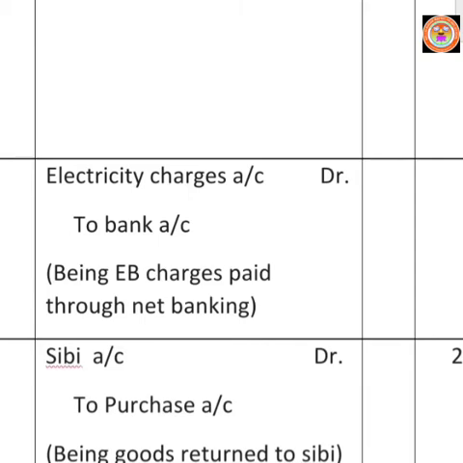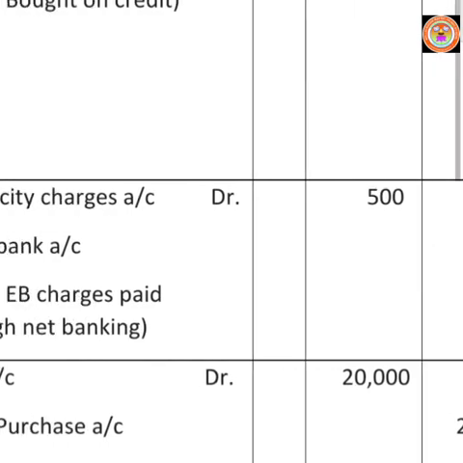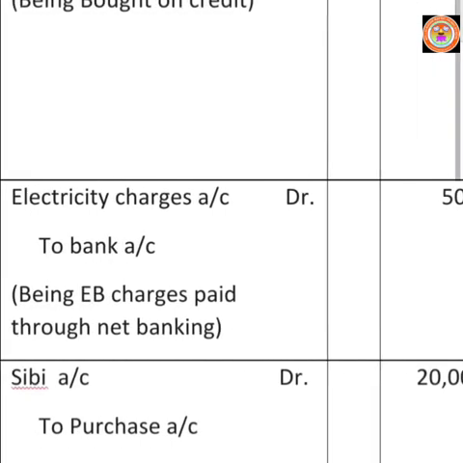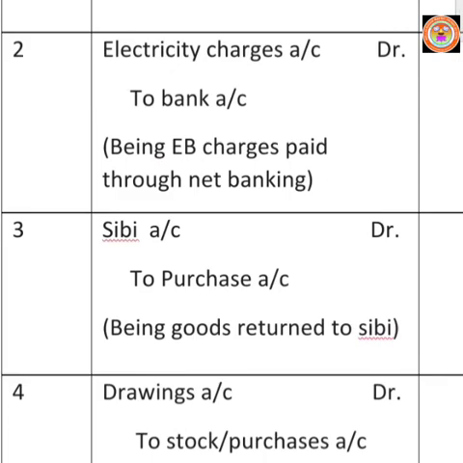Mary pays electricity charges through net banking. So, the giver of cash is the banker. According to our personal account rule, credit the giver. We have to credit the bank account. Write to bank account. Then write the amount 500 in both columns. Then write the narration being EB charges paid through net banking.